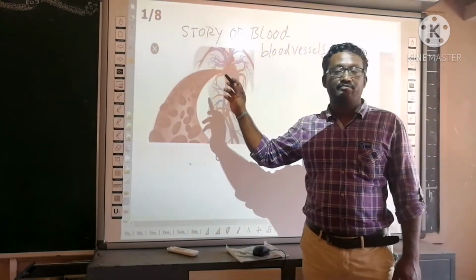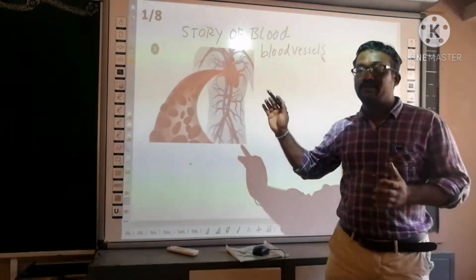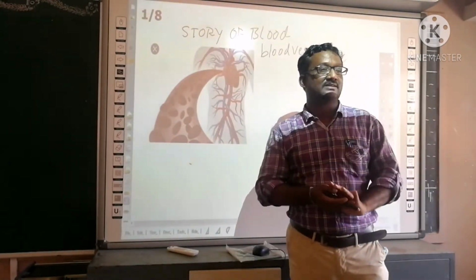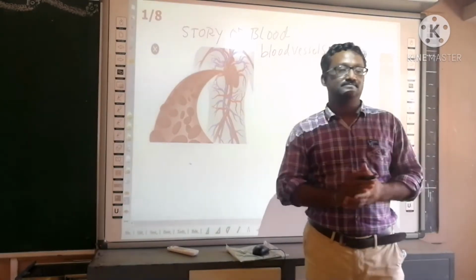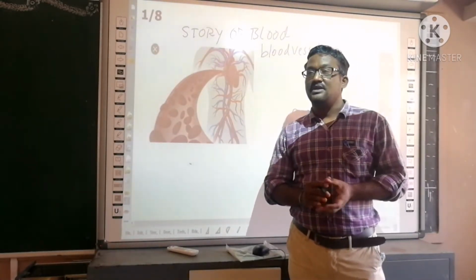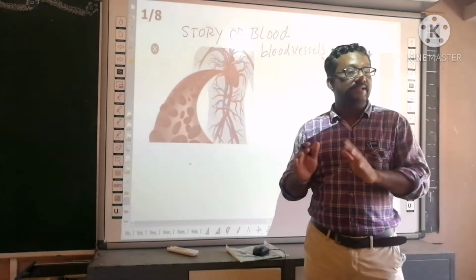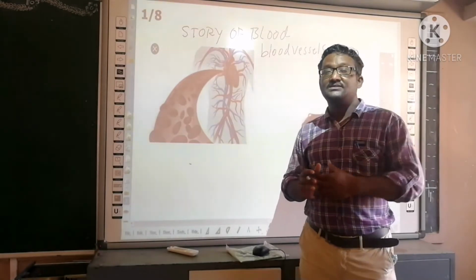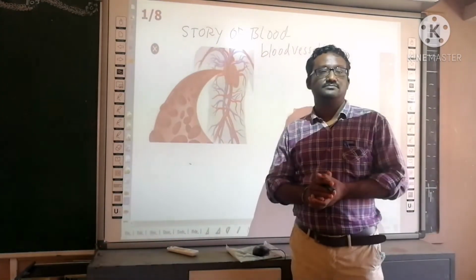Heart. Okay. Do you know the interesting thing, 36,000 liters of blood is pumped by the heart in a day. But don't take it by mistake. 36,000 liters of blood is not present in our body. 5 liters in adults. But those 5 liters circulate through the heart several times.